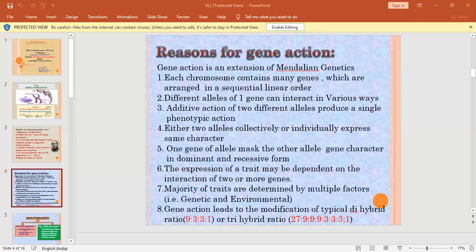Capital A is enough to produce the triangular character, or sometimes capital B is enough. Both genes are responsible for the triangular character. That means the two genes belong to different alleles and contribute the same character collectively or individually.